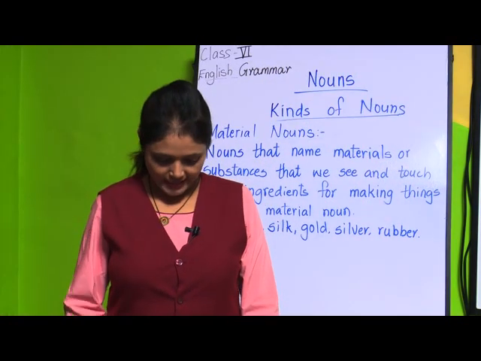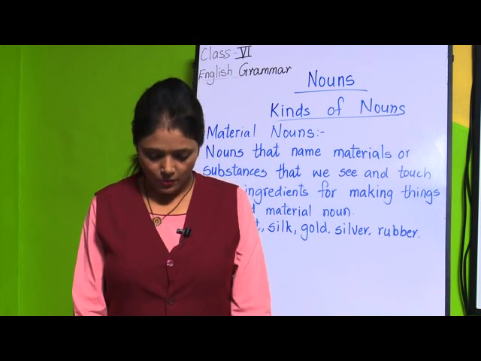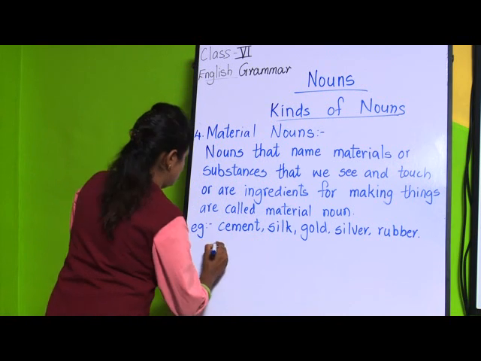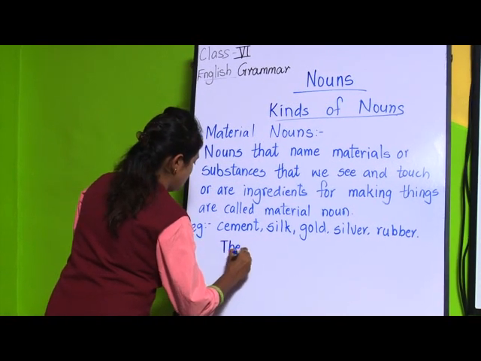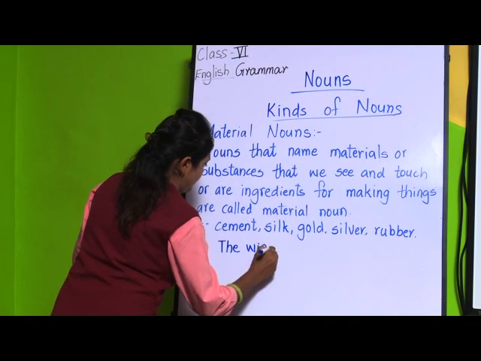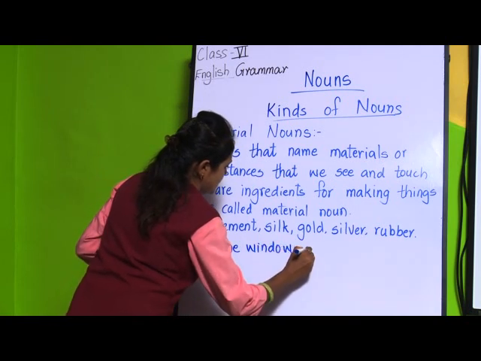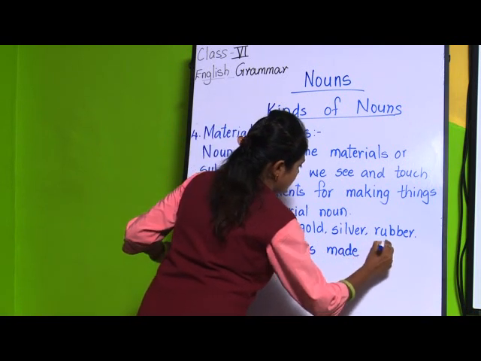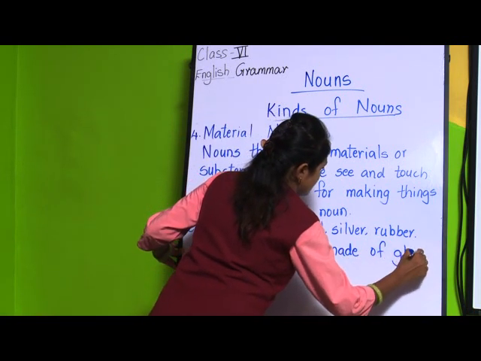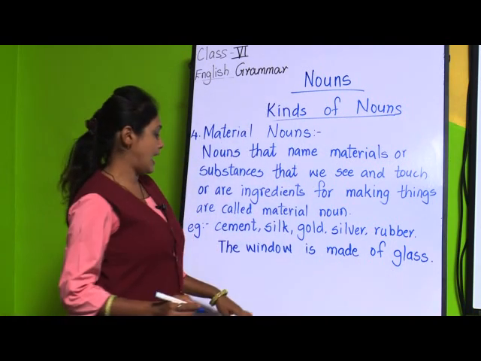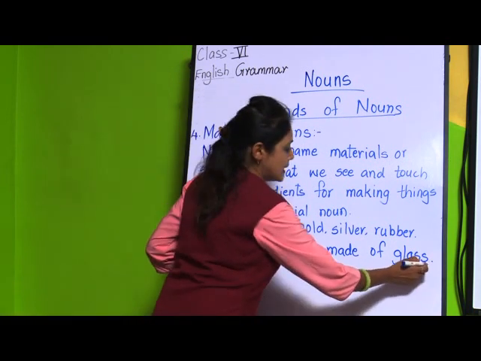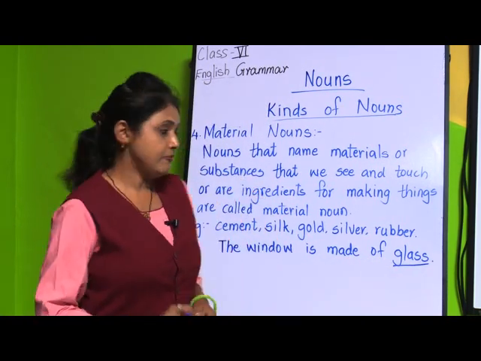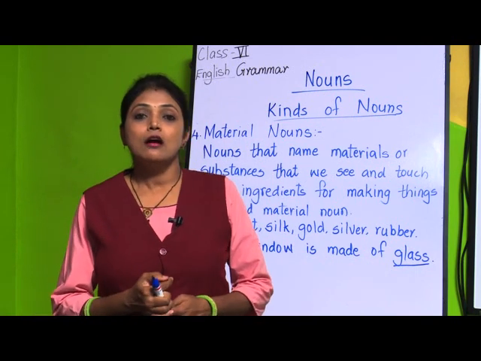So, I will give you one example of the material noun. The first one is: the window is made of glass. So, here the word glass is material noun. If I give one more example, I will give it orally.